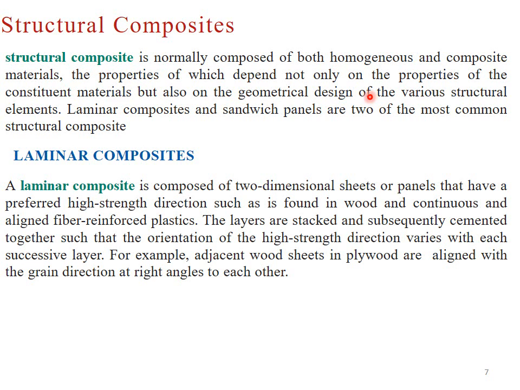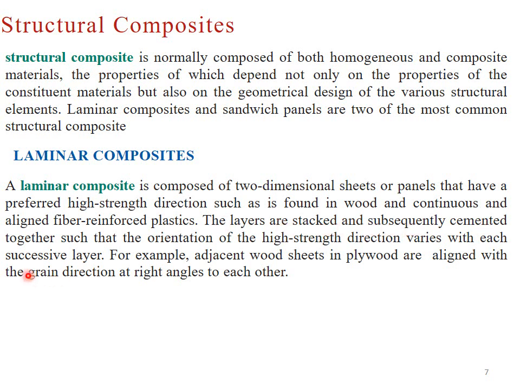In the previous slide, I told you that different number of layers are packed in one sheet, and the fibers in one layer are oriented at different angles. It means if the geometrical design is changed, the arrangement of fibers in one layer is changed, and the strength and properties of the resulting material are also changed. So properties of structural composite do not depend just on the properties of constituent material, but also on the geometrical design of structural elements.